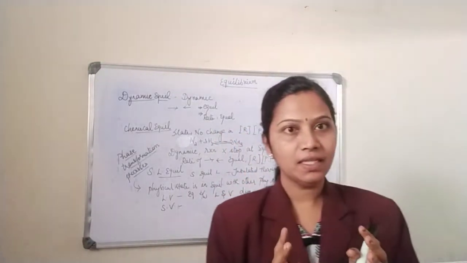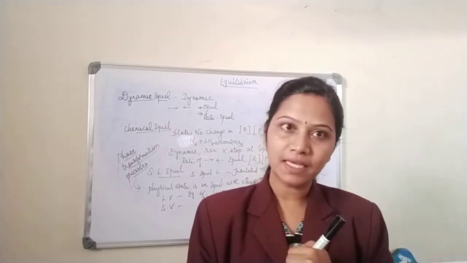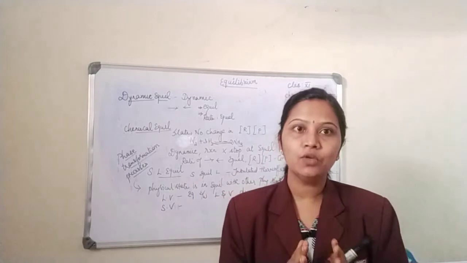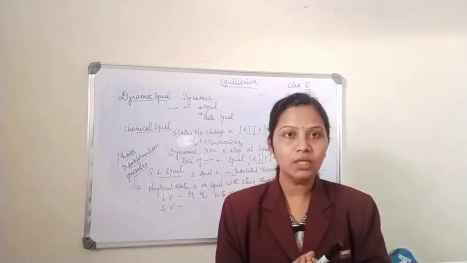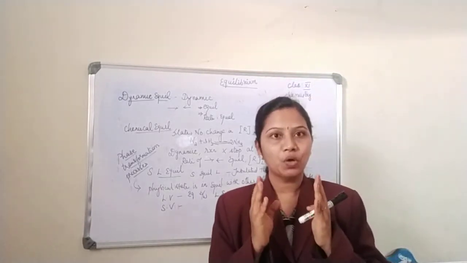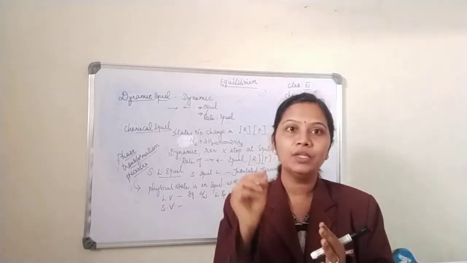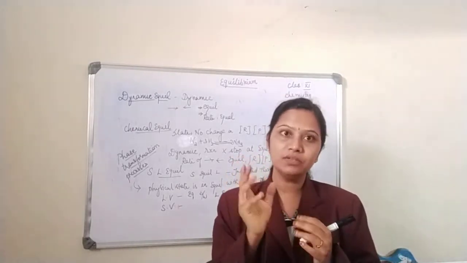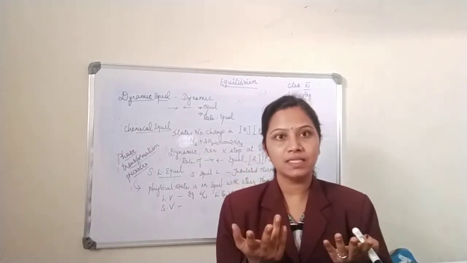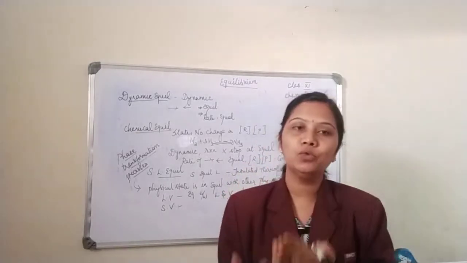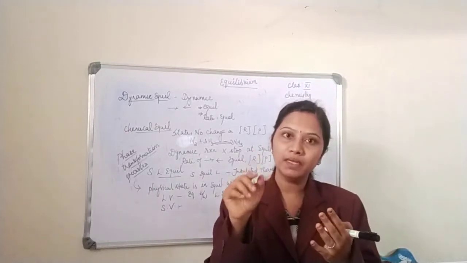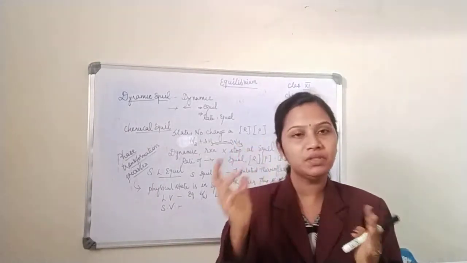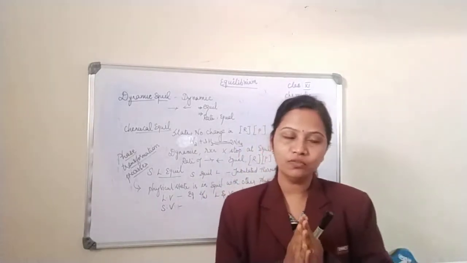So till now we have seen the important definition of law of mass action. What is law of mass action? Law of mass action means the rate of a reaction is proportional to the concentration of the reactant, and you will be writing a superscript. Say, for example, if you have 3 molecules of A and 2 molecules of B, then you will be writing superscripts 3 and 2 on the concentrations of the reactants. So this is called law of mass action.